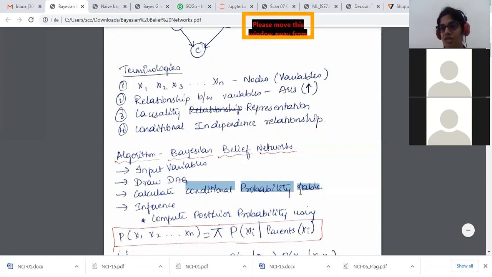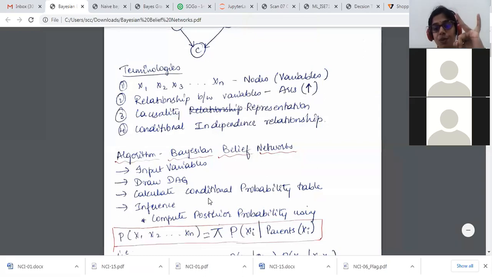Okay, we'll check what this is. Have in mind, when the table and the input variables are given to us, we have to calculate the conditional probability table. The first thing we have to do is identify the conditional probability table, and then we identify the inference of it. Two major things that we will be performing: the conditional probability table and the inference.